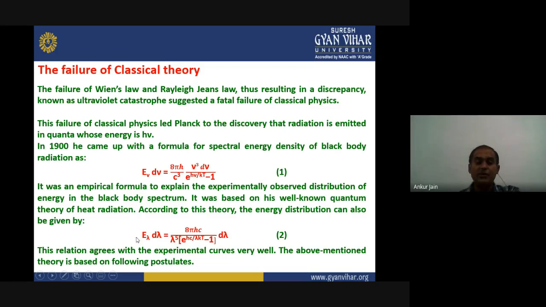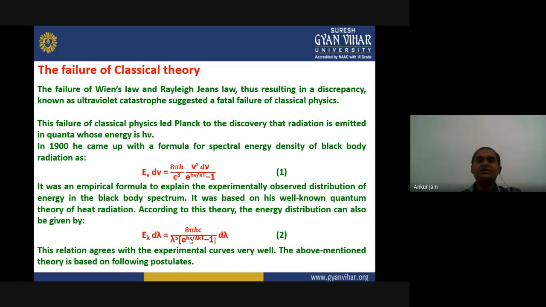And when we employ this relation to the black body radiation spectrum, it fits very well with the experimental results, and that's why the quantum theory could explain this spectrum very nicely.